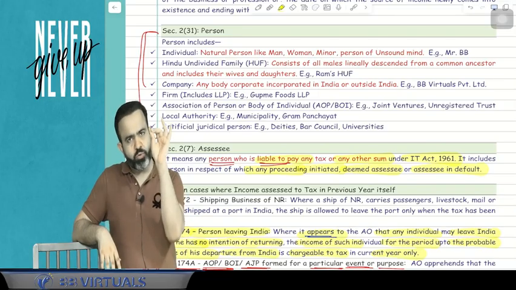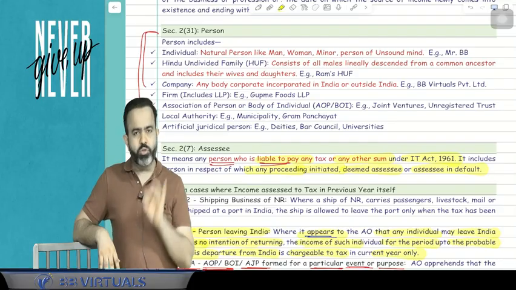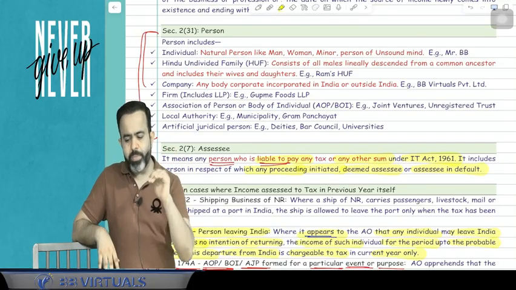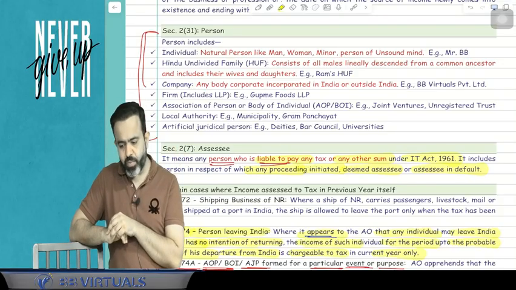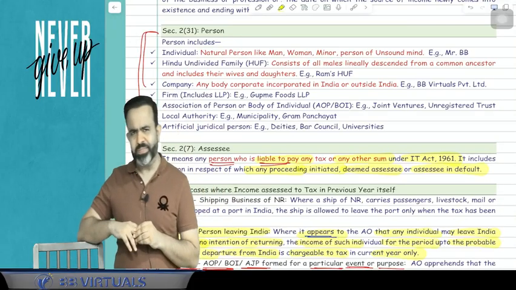Whatever provision is applicable to a firm, that same provision is applicable to an LLP also. So wherever firm is written now, always assume it includes the LLP also. So firm and LLP is a person. After that, association of persons and body of individuals, that is AOP BOI.